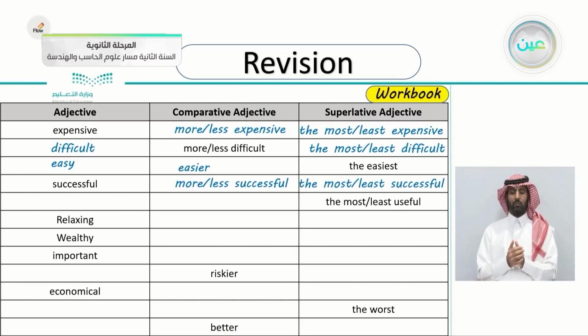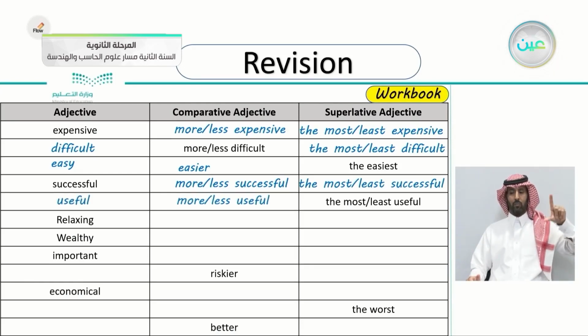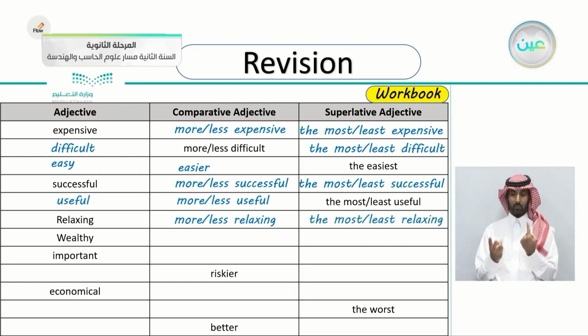What about the most or the least useful? Very good. You say useful or more or less useful. What about relaxing? Yes, you say more or less relaxing. And the superlative form is the most or the least relaxing. And wealthy. What about the adjective wealthy?